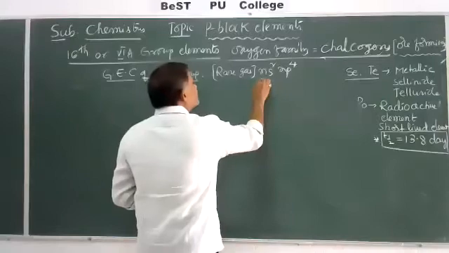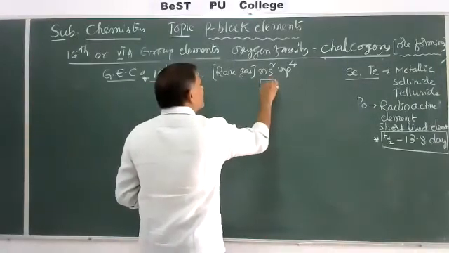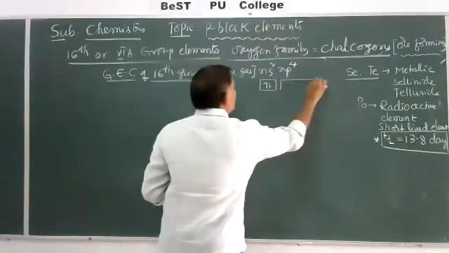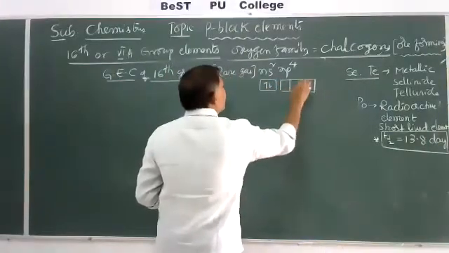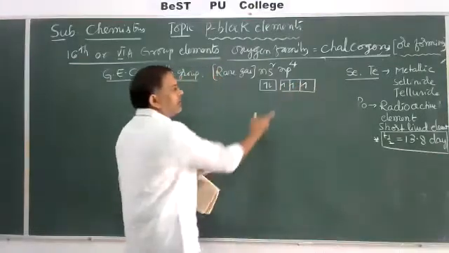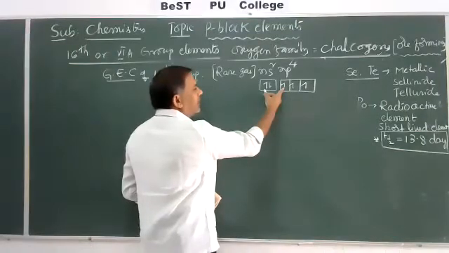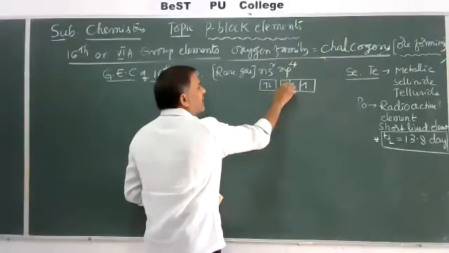In its outermost orbit, the s subshell contains 2 electrons and the p subshell contains 4 electrons. According to Hund's rule, each orbital is filled with one electron first, and the remaining electrons are paired up.